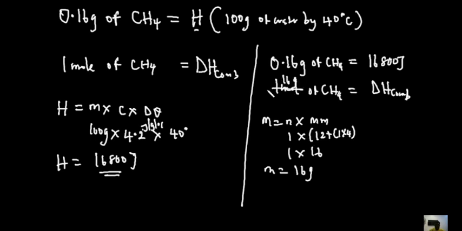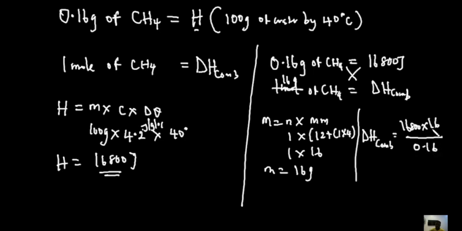Now, at this point, we can cross multiply. So cross multiplying, we will have that the enthalpy of combustion will be equal to 16,800 multiplied by 16 divided by 0.16. And if you do this, the enthalpy change of combustion is going to be equal to 16,800 times 100. Remember that the value is still in joules.